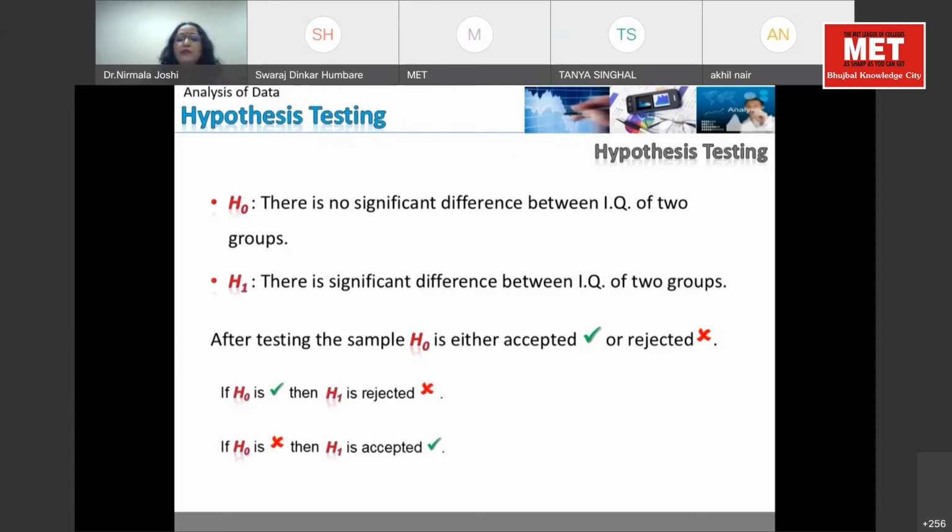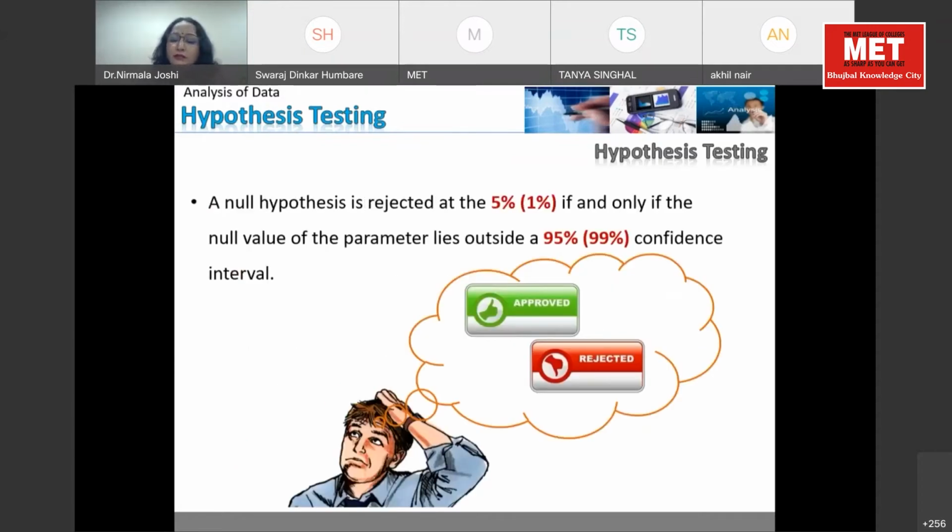Okay, so now we can do it at the 5% level or 99%, and either approve or reject. Now, whenever we are talking about approval and rejection, we have a certain process which we have to follow. We cannot blindly accept or reject any hypothesis. So now we will see how to do that.